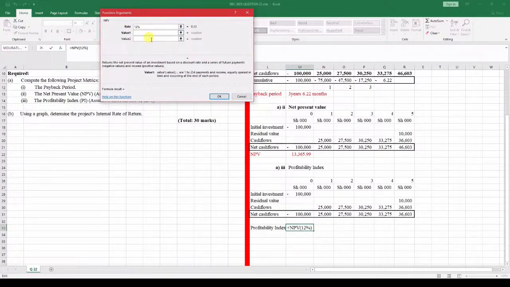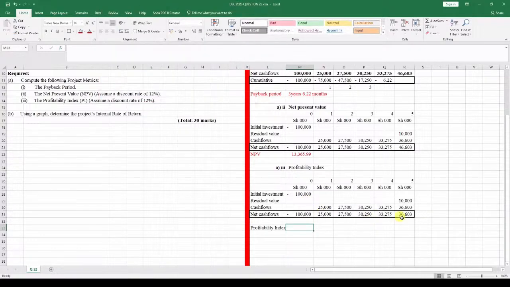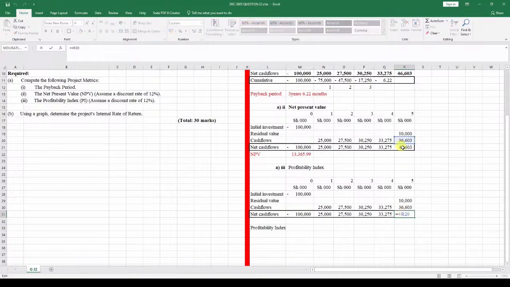The values, we are saying we're going to use these values here. And there's one thing that we needed to change here. We need to add these two values before we continue. That one plus that one there. See the profitability index, NPV.